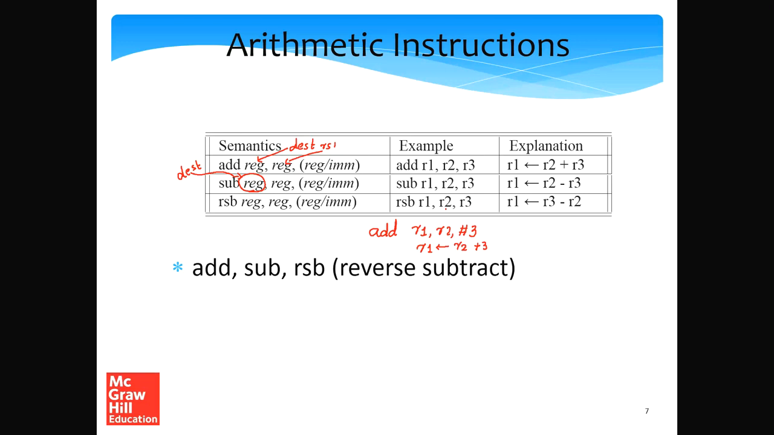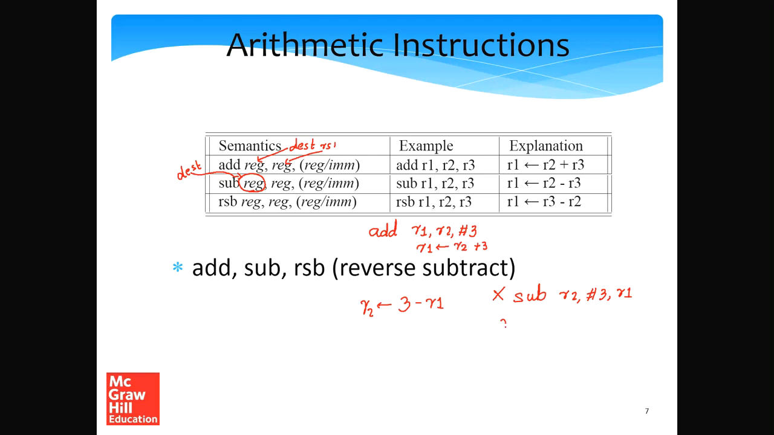So here a reader can ask, if you have the sub instruction, why do you need a reverse subtract instruction? Well, the answer is simple. Let's say that you want to compute 3 minus R1, not R1 minus 3, 3 minus R1. Let's say you want to set this to R2. We cannot write an instruction of the form R2, right? So this is not allowed because the second operand has to be a register.